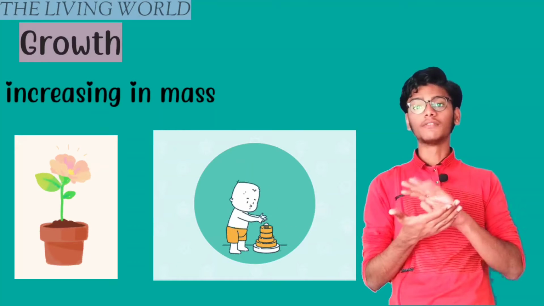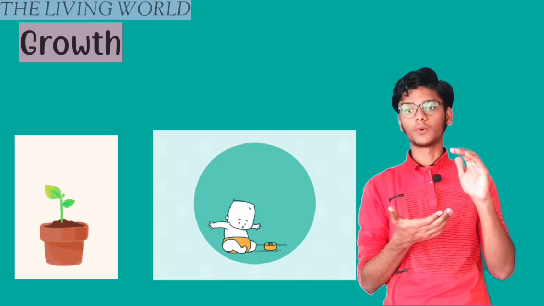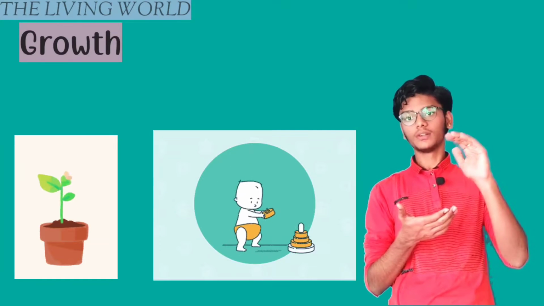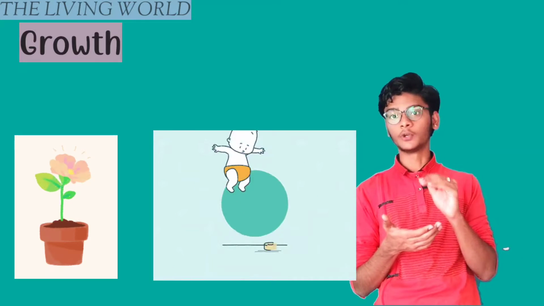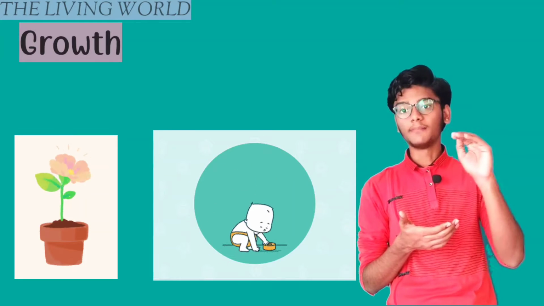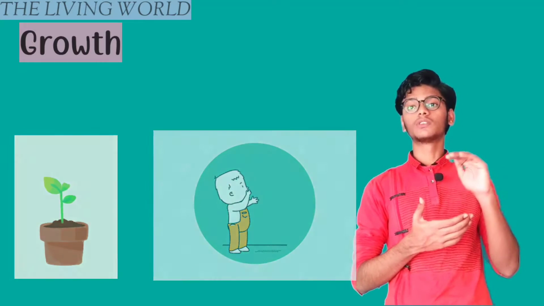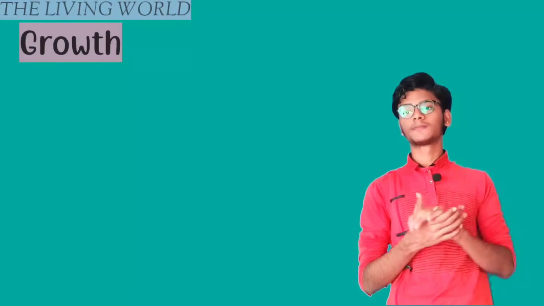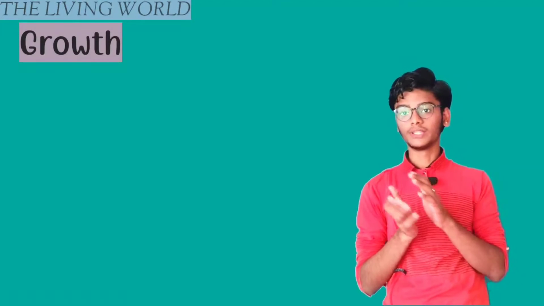Plants never have a period where they stop their growth. Their growth is continuous till the end of their lifespan. But animals, or we humans, have a time period. Till that age we will grow. After that we cannot grow. The growth of the human will be stopped. So this was about growth in living.